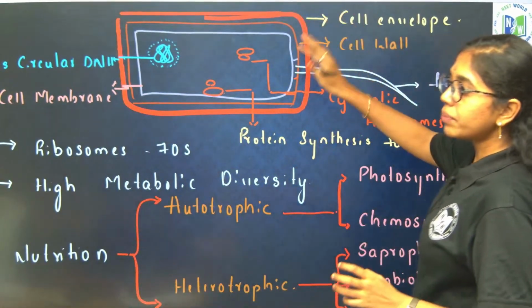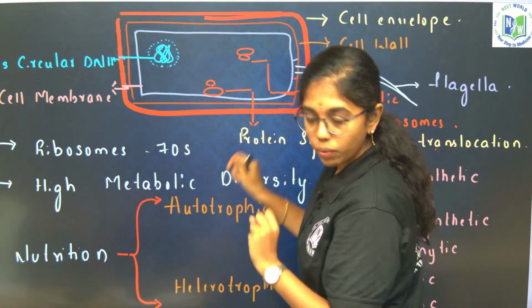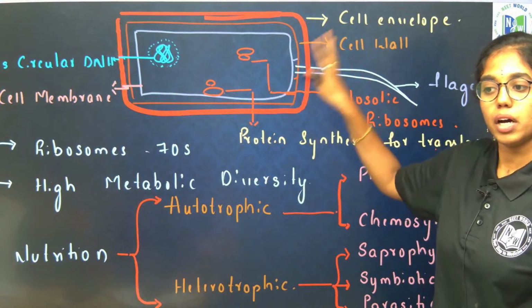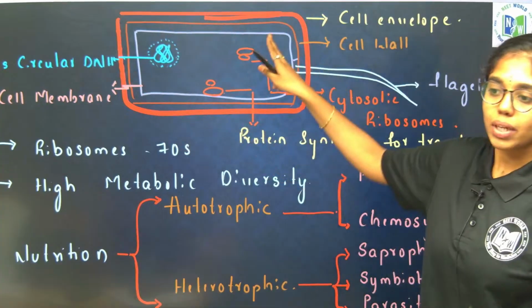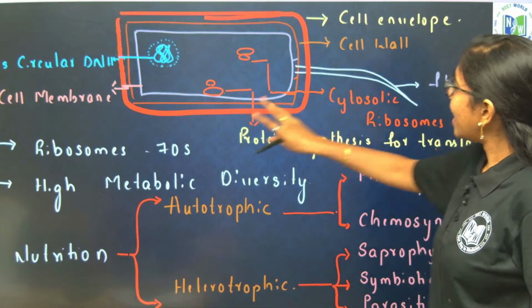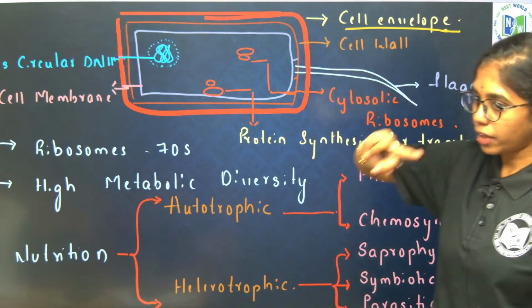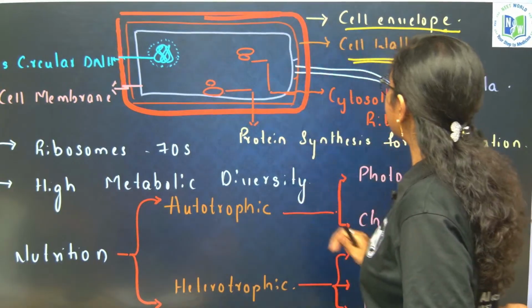So there is something that we have to connect with Cell the Unit of Life and learn. Let us recall the basic structural composition of prokaryotic cell. Prokaryotic cell has an outer cell envelope, yes or no? Cell envelope has 3 layers. Outer is glycocalyx, next to that we have cell wall, and next to that we have cell membrane.